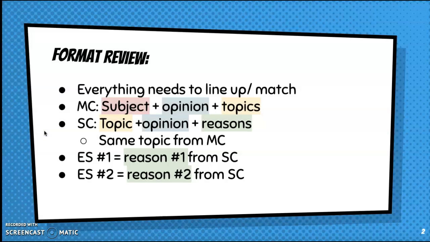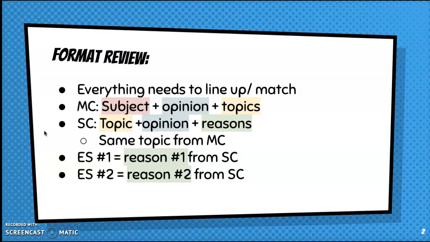Just as a quick little review of some of the stuff we covered last week, remember in your essay, everything needs to line up or match up. It needs to be cohesive and consistent, right? So if you mention two things in a certain order, you better be covering those two things in that specific order that you mentioned before, right? We'll get a little bit more into this as we go.